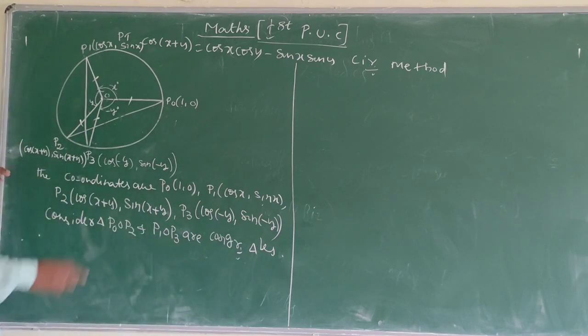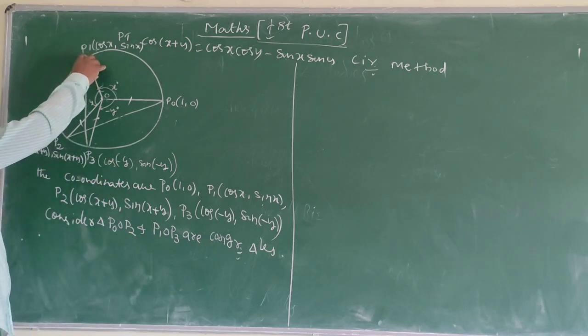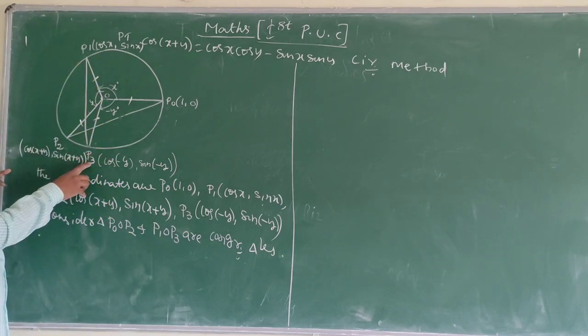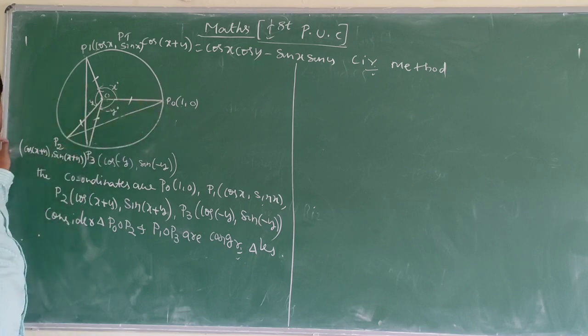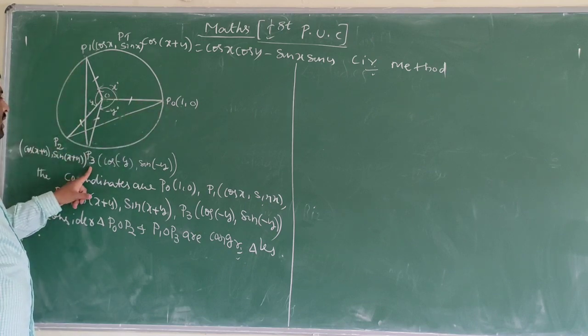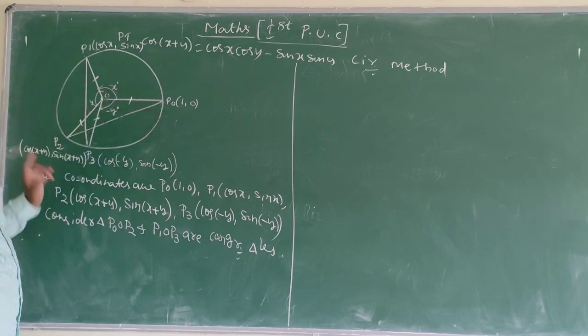So if two triangles are congruent, it means P1 P3 is equal to P2 P0.